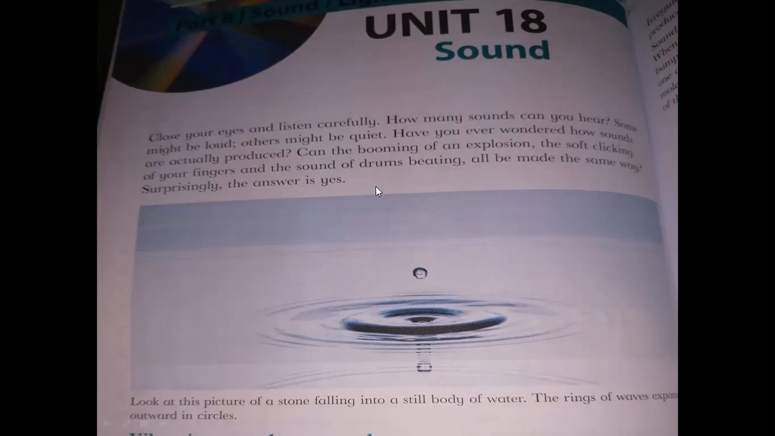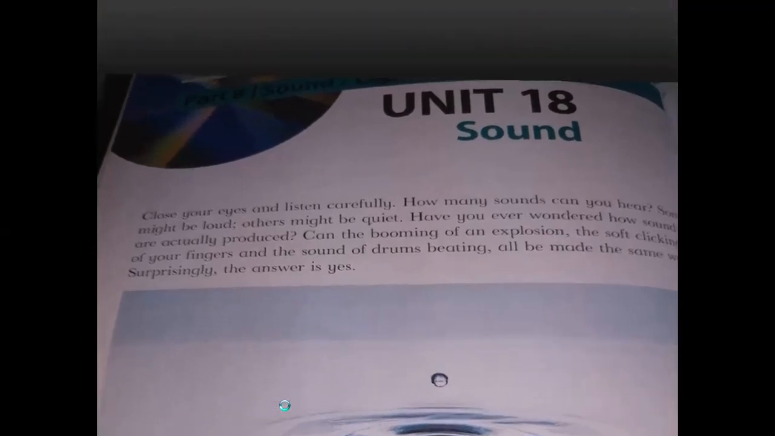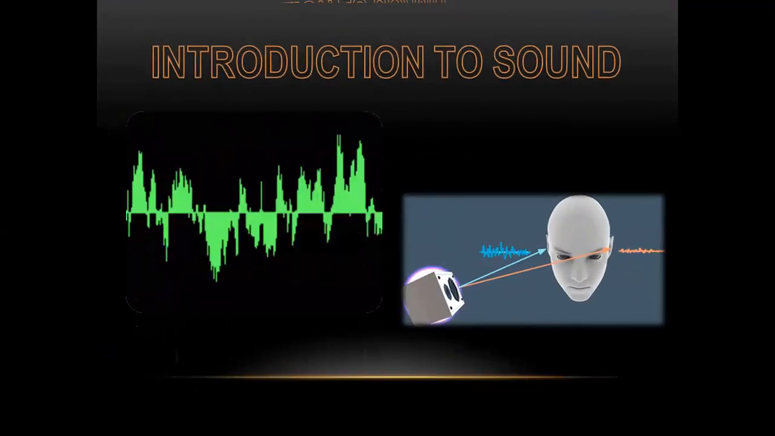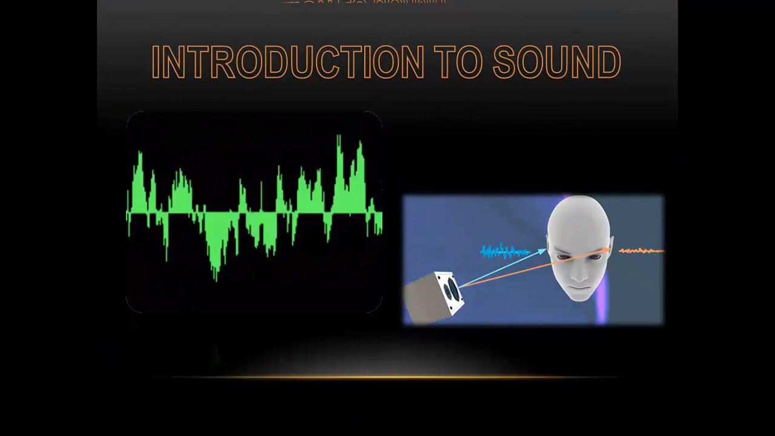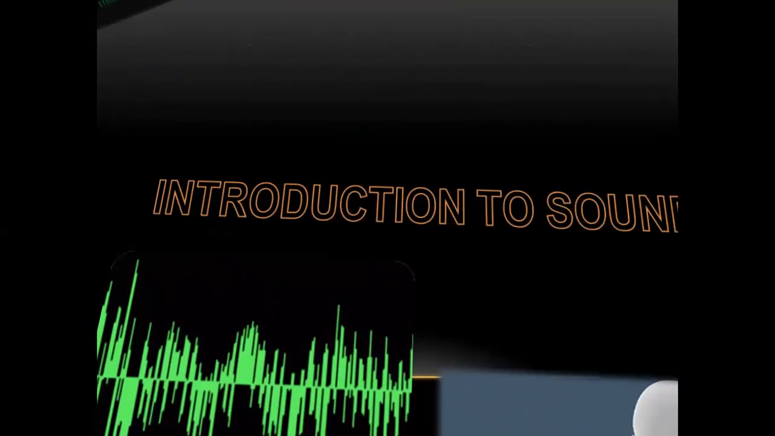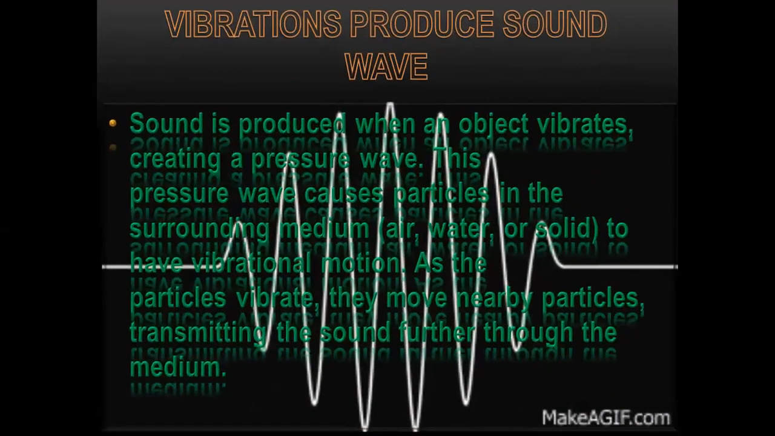Look at this picture of the stone falling into the still body of water. The rings of waves expand outwards in circles. Here you see the example of sound. The vibration produces sound waves. Sound is produced when an object vibrates, creating a pressure wave.